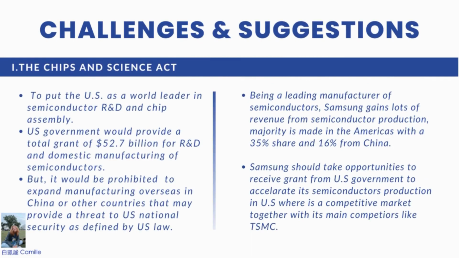So now let's move on to the final part, the challenges and suggestions. The first challenge is the Chips and Science Act. It's made to put the US as a world leader in semiconductor R&D and chip assembly. So the US government would provide a total grant of 52.7 billion for R&D and domestic manufacturing of semiconductors, but it will be prohibited to expand manufacturing overseas in China or other countries